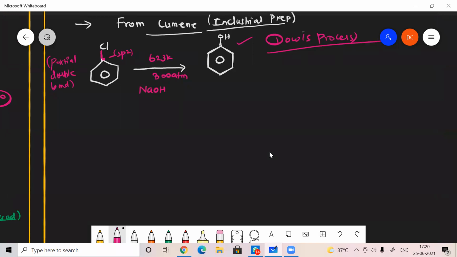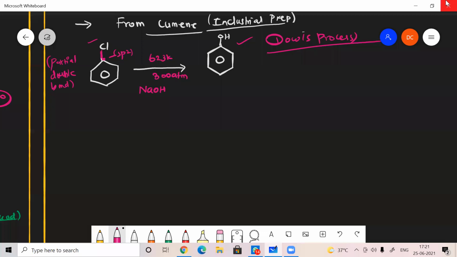So here, chlorobenzene normally doesn't get involved in this kind of substitution reaction. We know that in general, haloarenes do not undergo substitution reactions, particularly nucleophilic substitution. Generally they undergo electrophilic substitution only, because the ring is electron rich, so it can attract electrophiles.